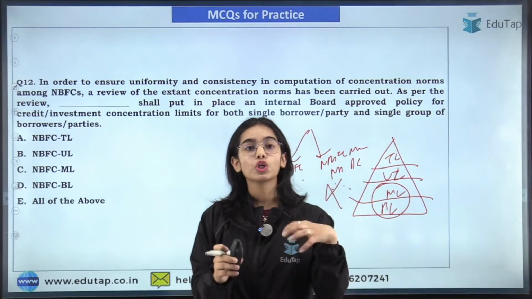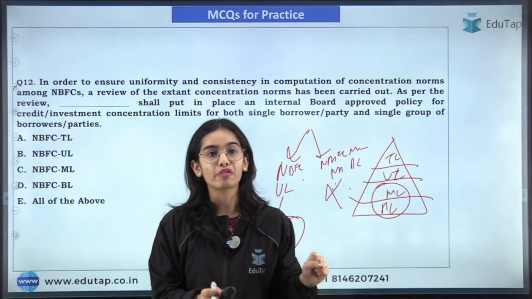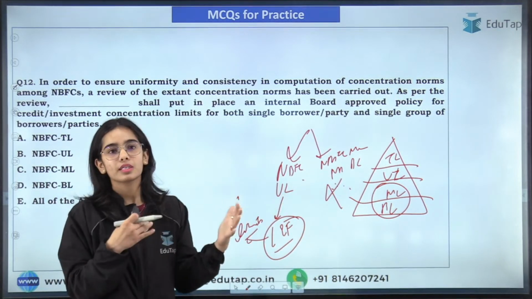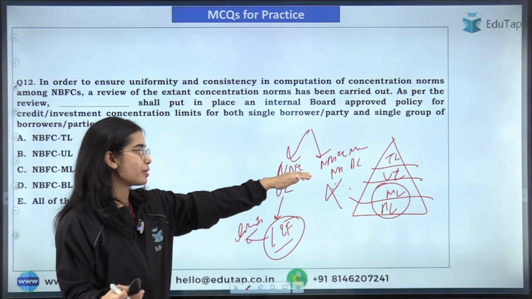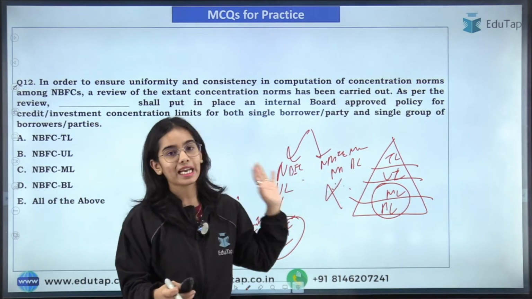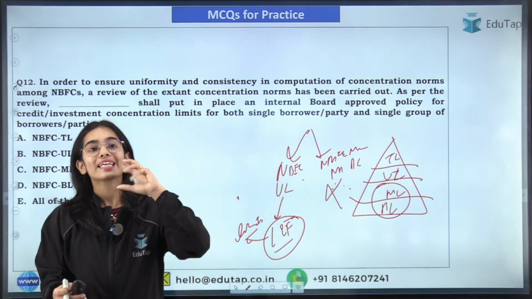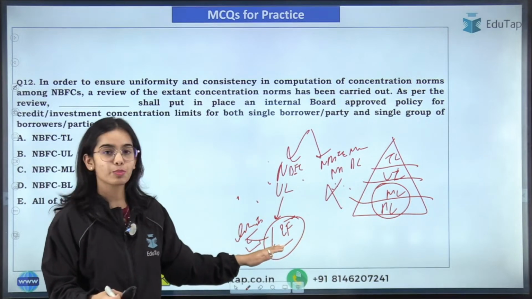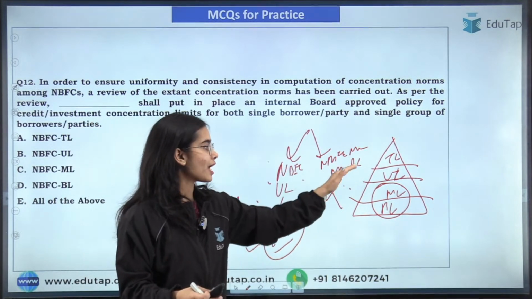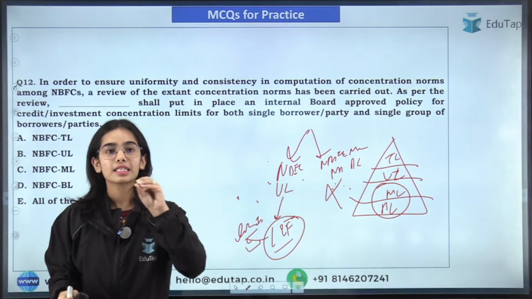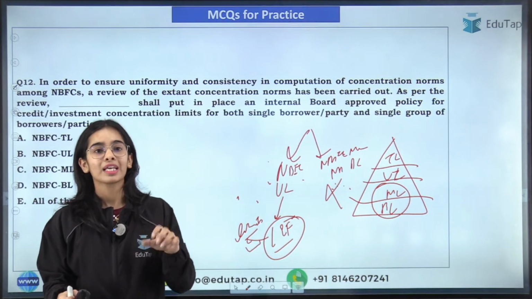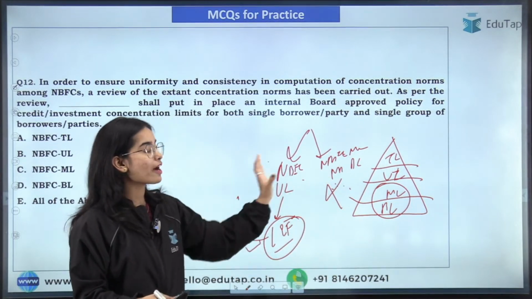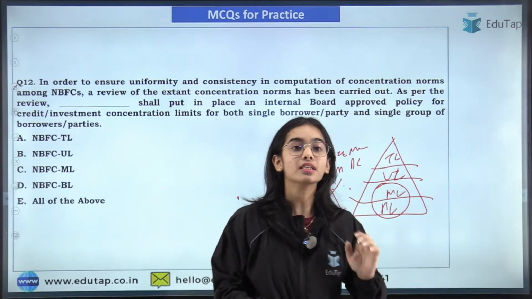Now there are norms released by the Reserve Bank of India saying that the same guidelines should be provided for the NBFC upper layer, middle layer and base layer when it comes to calculating their exposure. For the NBFC upper layer, the large exposure framework is there. For the NBFC middle and base layer, the credit concentration norms are present, that they should not concentrate their credit with one entity or group of entities, but there should be some similarity when we are calculating the exposures.